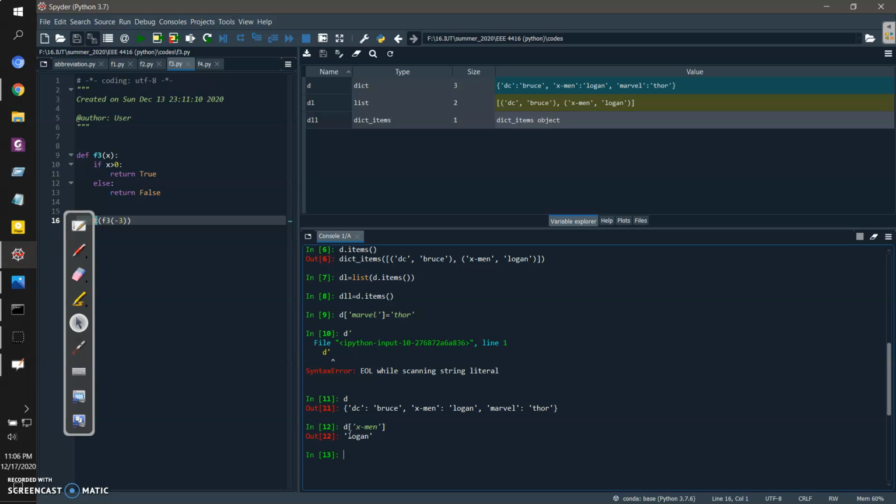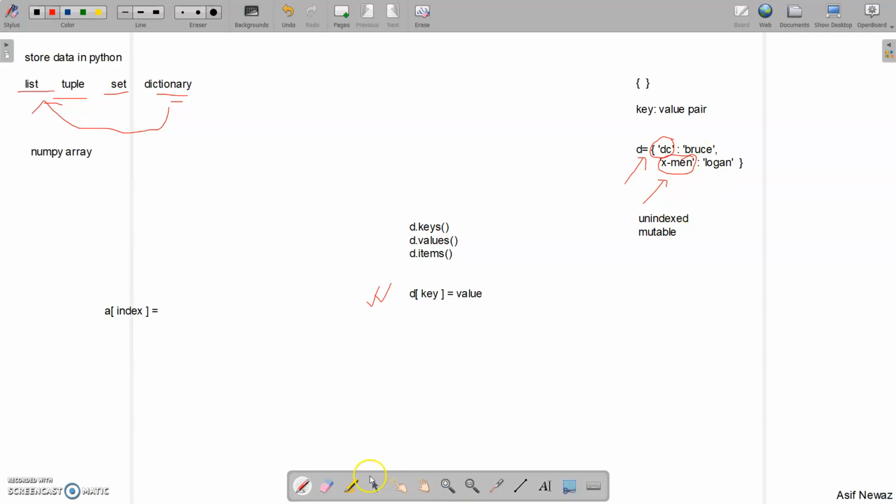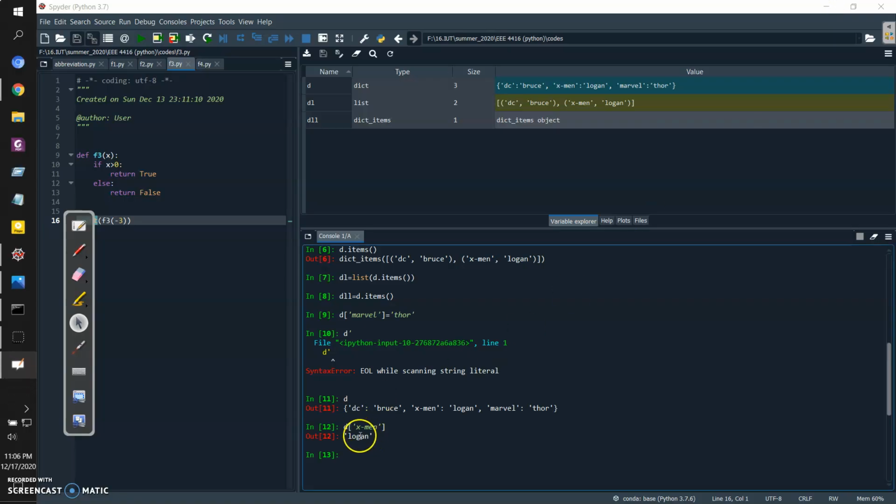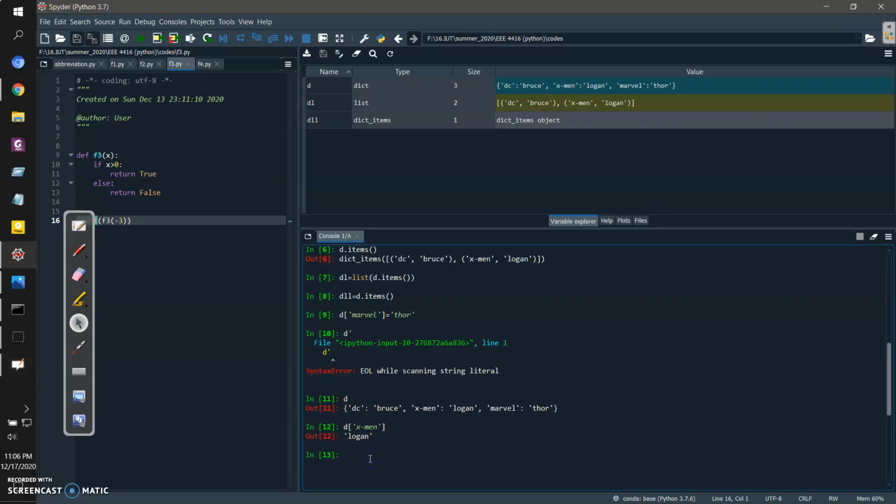The keys are actually the index for the dictionary. These keys here are the index for a dictionary. Similar to a list, where I use 0, 1, 2, for a dictionary I will use these keys to access any item. Using this way, D of X-Men, I can get the items, the values.